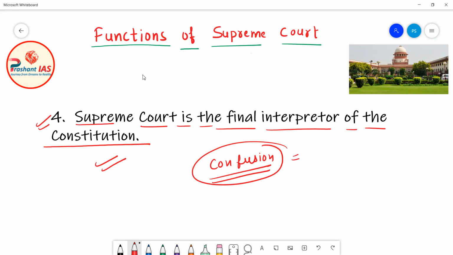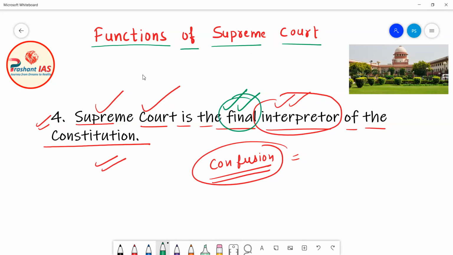So now who will interpret the Constitution? Who will give meaning out of the provisions of the Constitution? It is the Supreme Court of India which interprets the Constitution of India. It derives the meaning from the various articles of the Constitution, and the interpretation of the Constitution made by the Supreme Court is final. So we can say that the Supreme Court is the final interpreter of the Constitution.